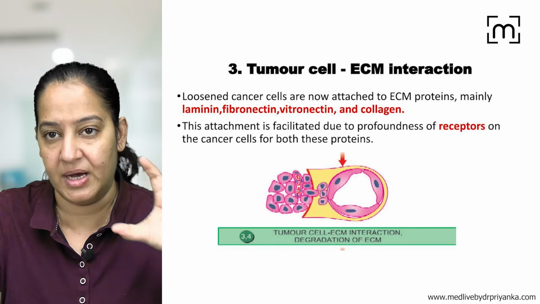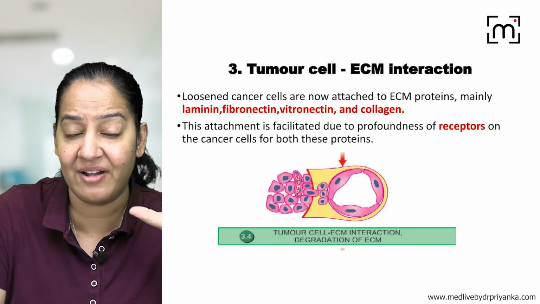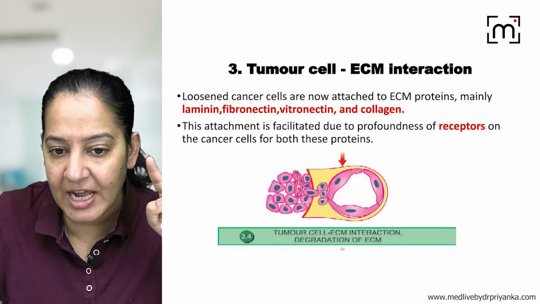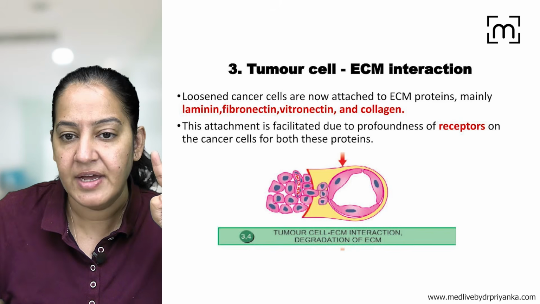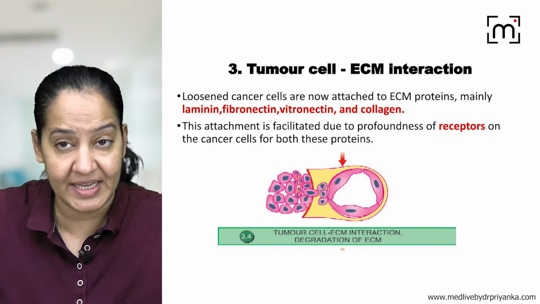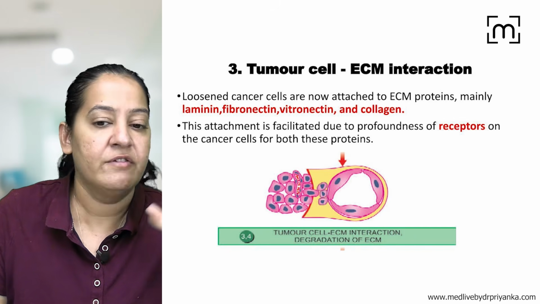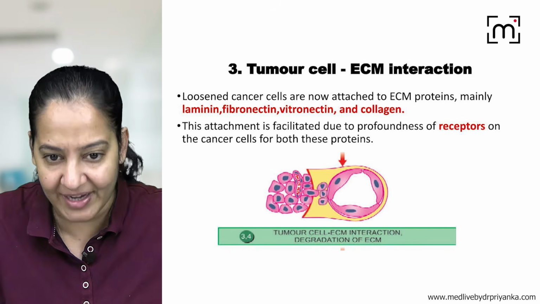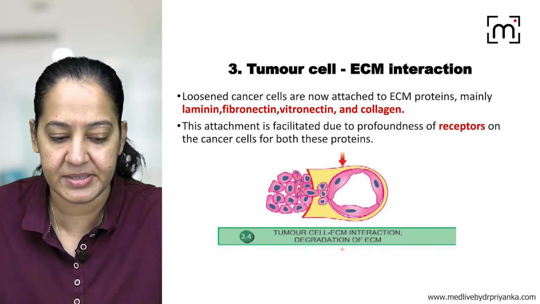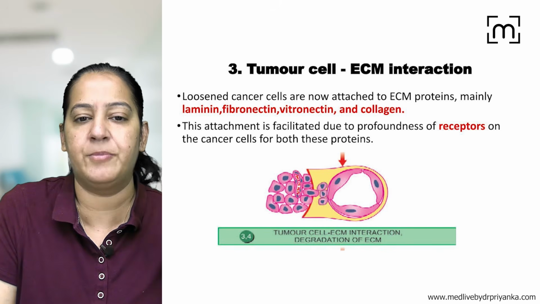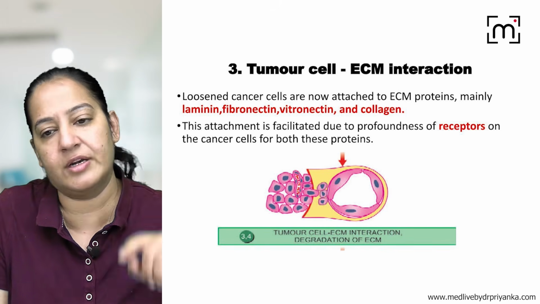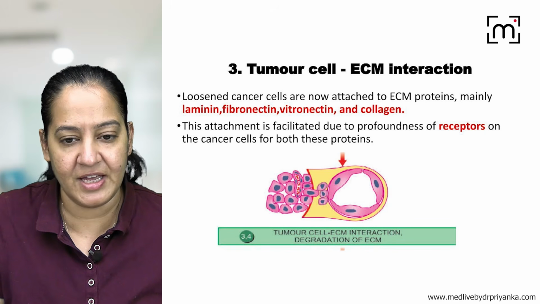extravascular tissue. You can see they are entering the ECM. You can see this yellow color tissue is ECM, the extracellular matrix. The tumor cells which become aggressive and loosened interact with the ECM with the help of receptors. The receptors are for laminin, fibronectin, vitronectin, collagen.